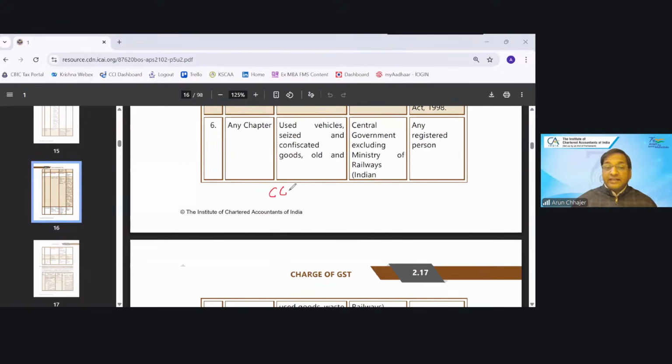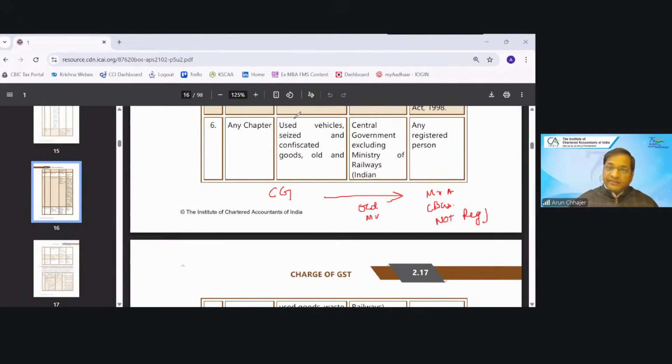Let's say central government is selling the old motor vehicle to Mr. A, who is doing the business but not registered as of now. In this case, will the RCM be applicable?